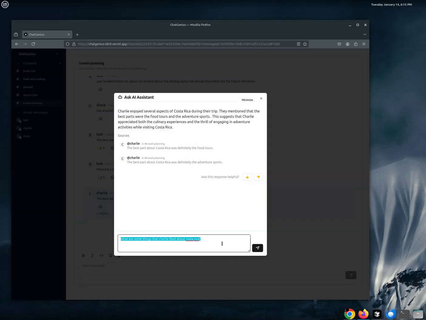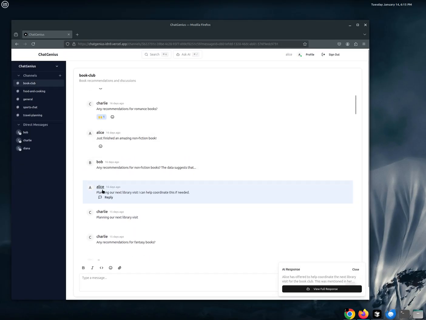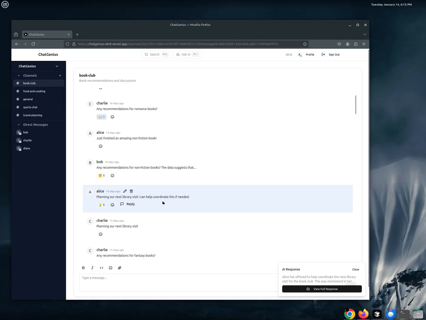Maybe something a little more, like, who's coordinating the library trip? I saw there was some discussion of that over in the book club, so we'll see if it's able to find that. Cool. Alice has offered to coordinate the library trip, and you can come down here and double check. Yeah, Alice, planning our next library visit.